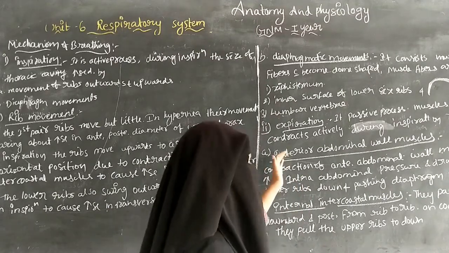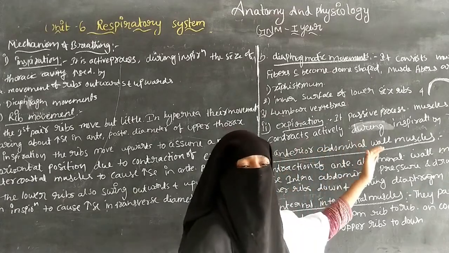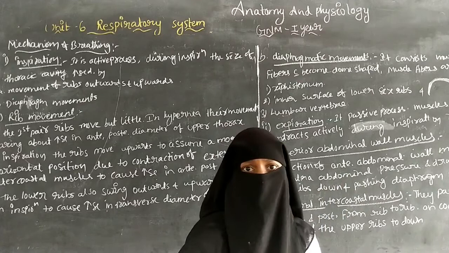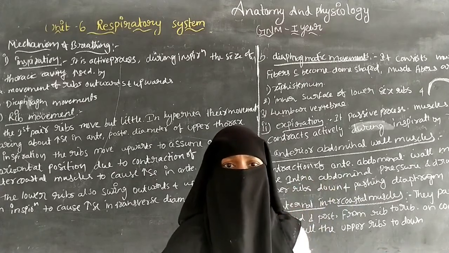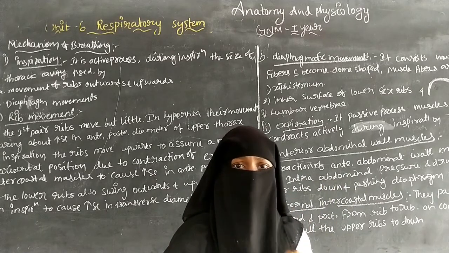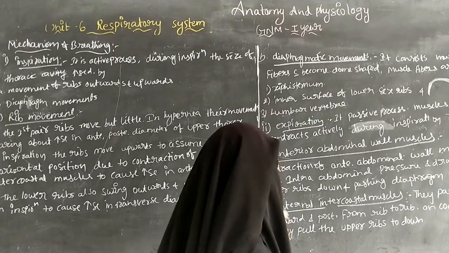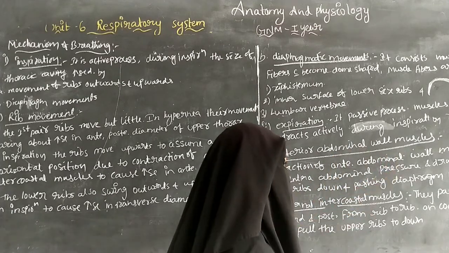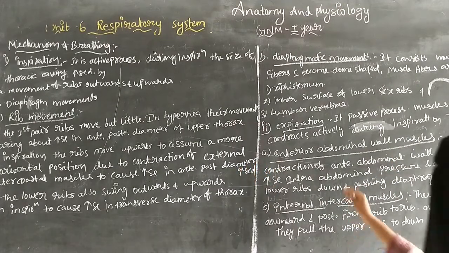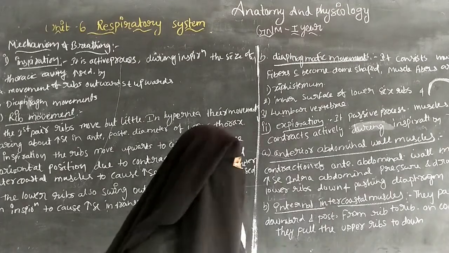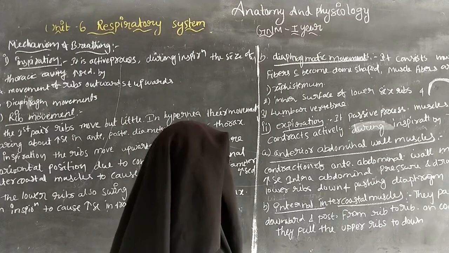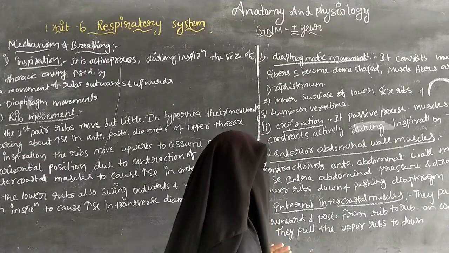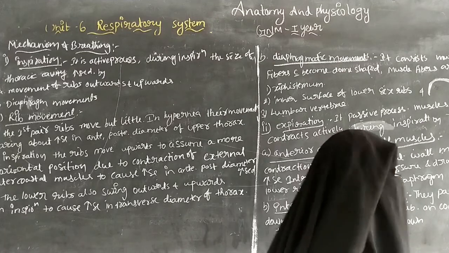Because of the contraction of the anterior abdominal wall, the pressure in the abdomen increases.